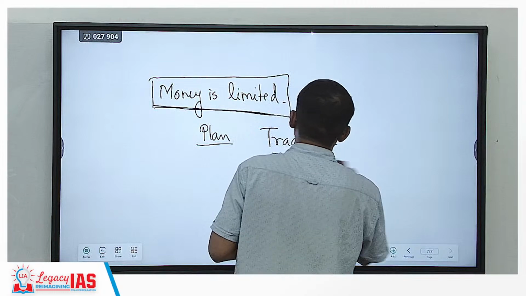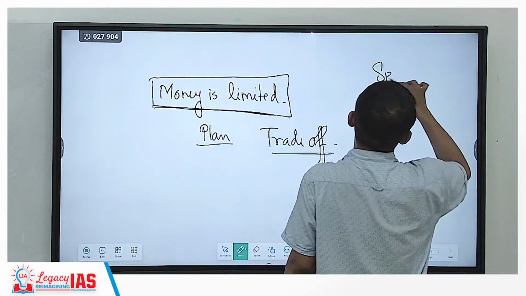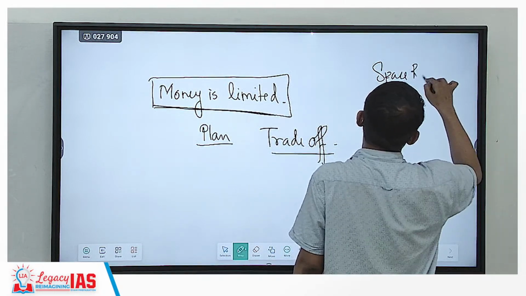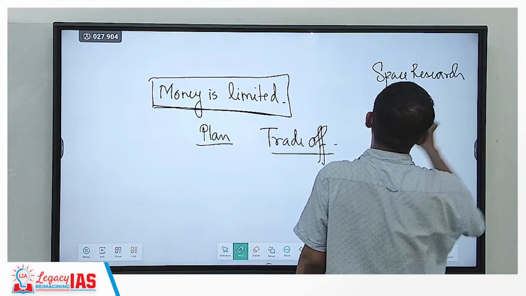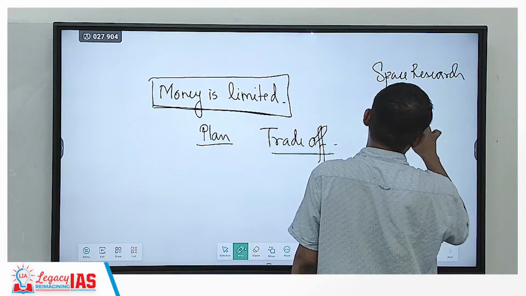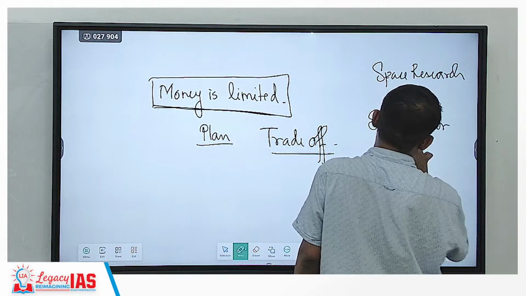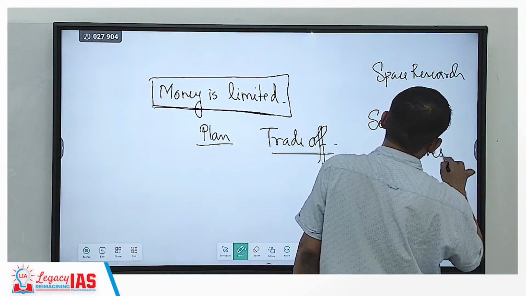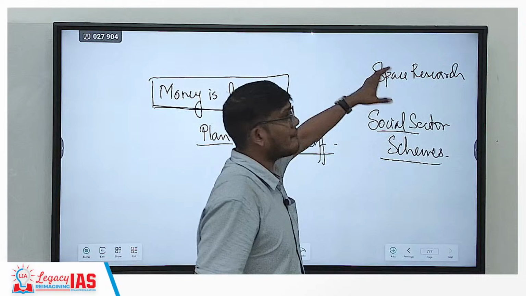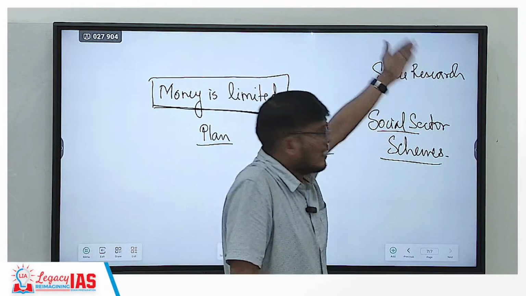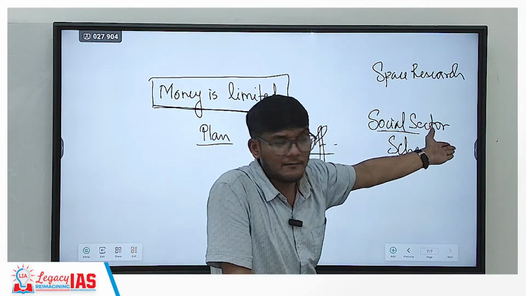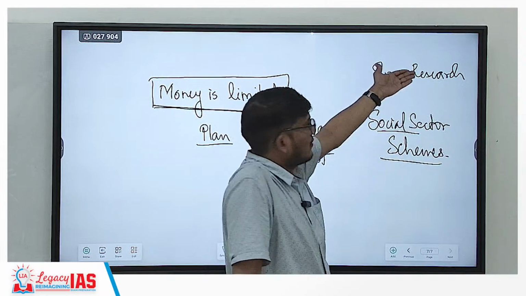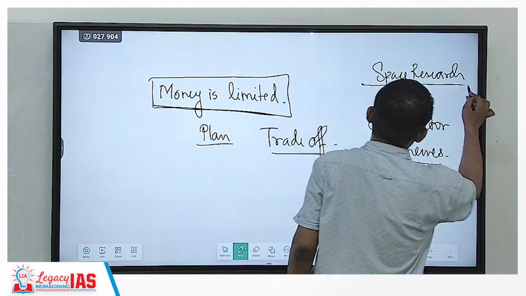For example, we need to see if we want to spend more in space research or in social sector schemes. We'll spend in both. But many people say, why spend on space, spend completely on poverty, hunger, illiteracy. But then in space also we have to spend.